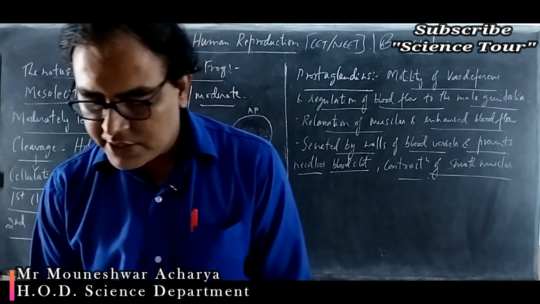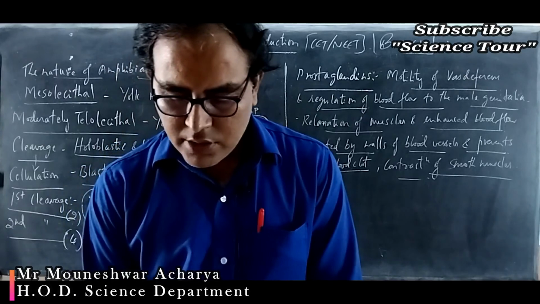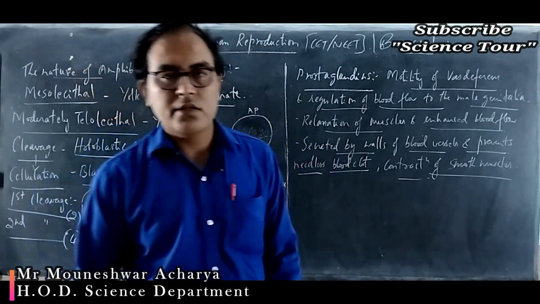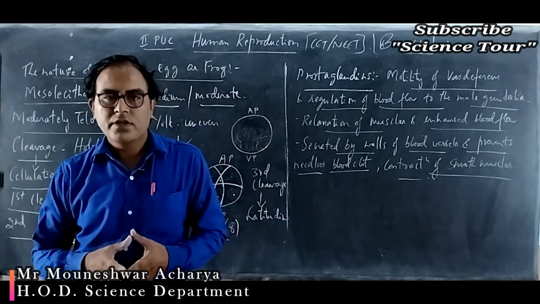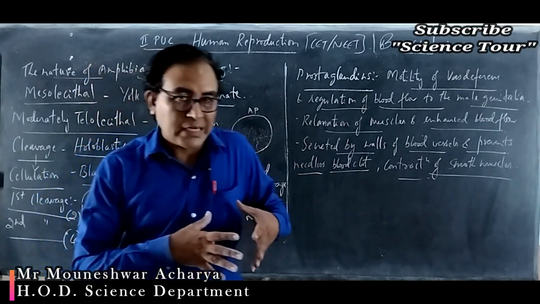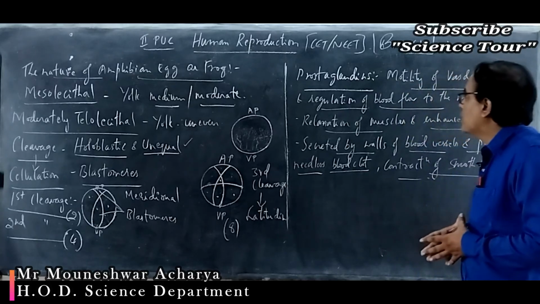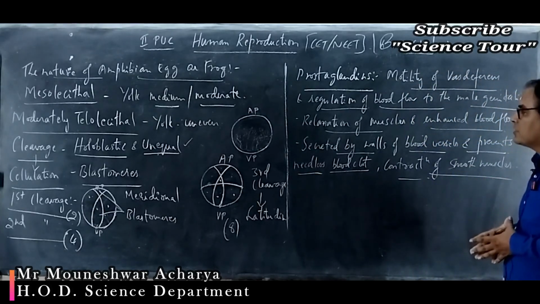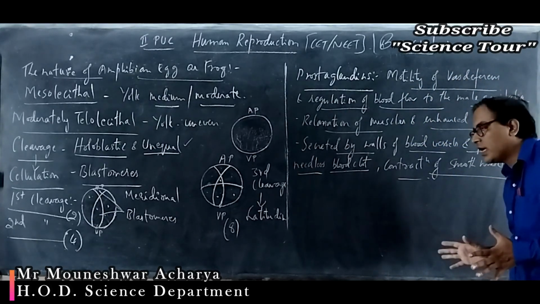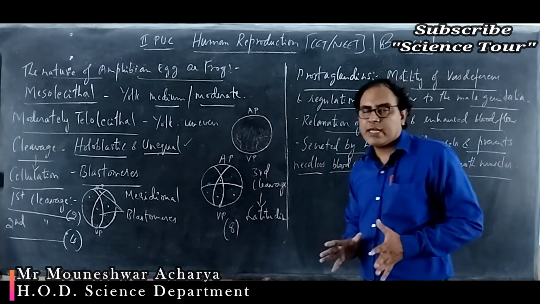Okay, so students, we have completed up to question number 30. So we have completed 30 questions in this particular chapter, human reproduction, under CET and NEET. So take down all the important points that I have written on the board and also take my lecture notes.